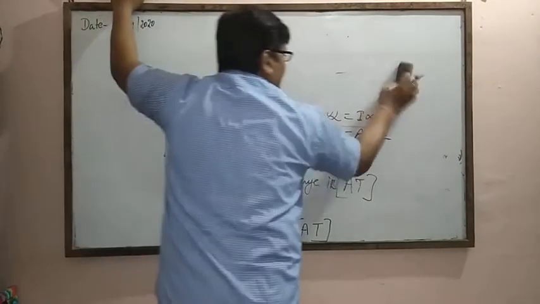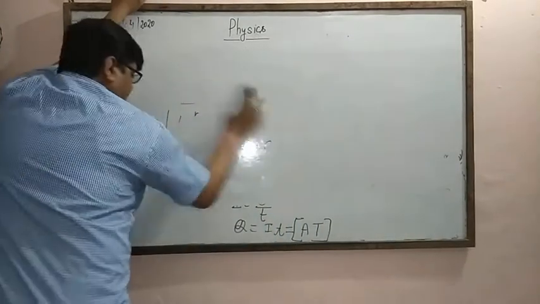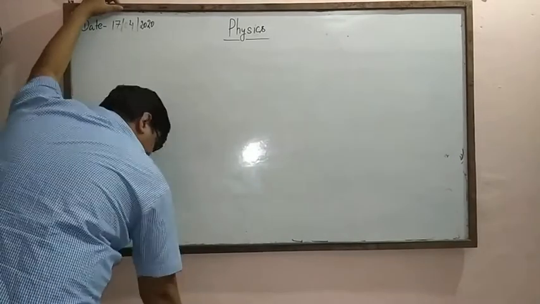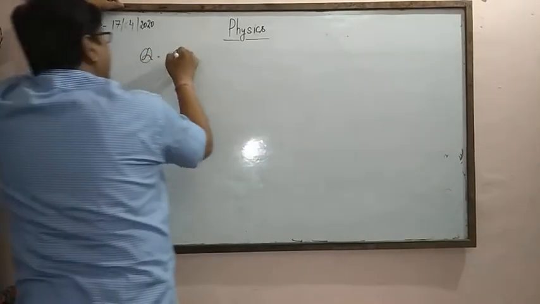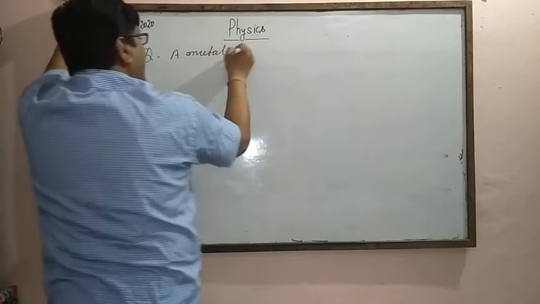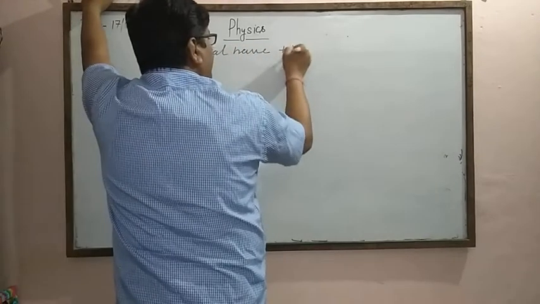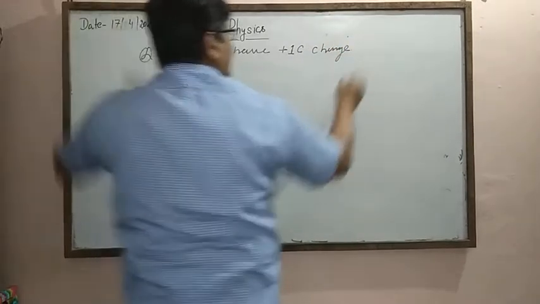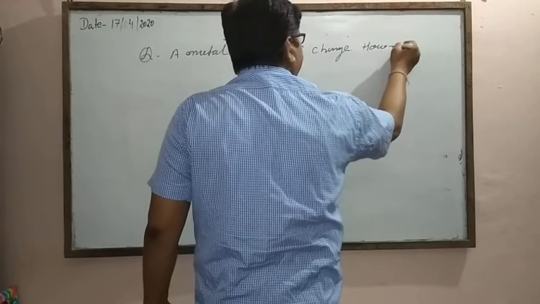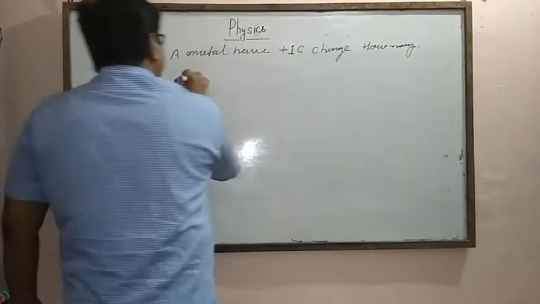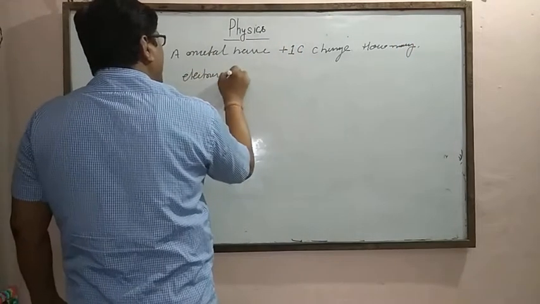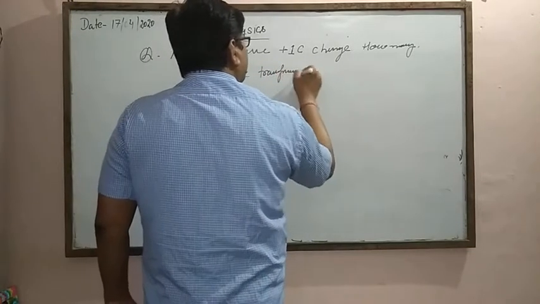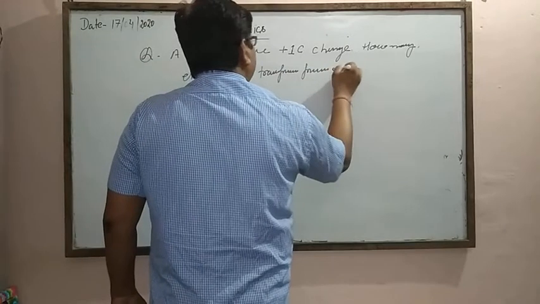Further, we will do some numericals. A metal has plus 1 coulomb charge, and how many electrons are transferred from the metal?